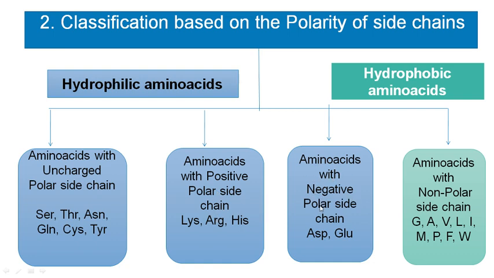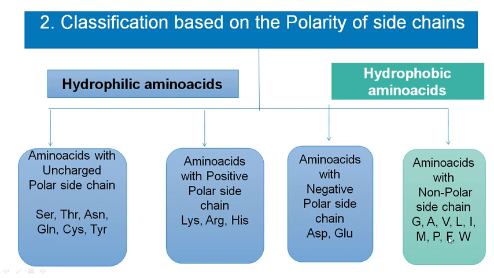Next, amino acids with negative polar side chains. The two acidic amino acids, aspartic acid and glutamic acid, come under this category. So totally 6, 3 and 2, that is 11 amino acids come under the hydrophilic amino acids. The remaining 9 amino acids are hydrophobic. The amino acids which have non-polar or hydrophobic side chains are glycine, alanine, valine, leucine, isoleucine, methionine, proline, then phenylalanine.